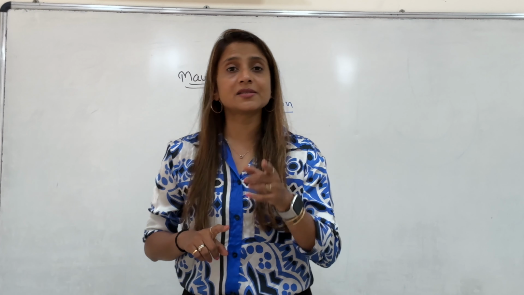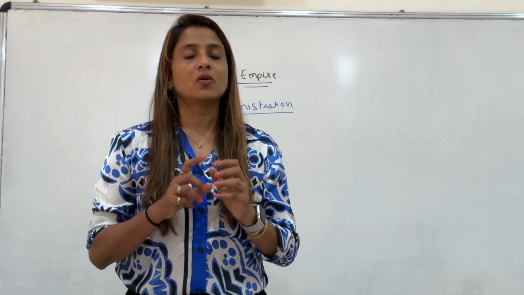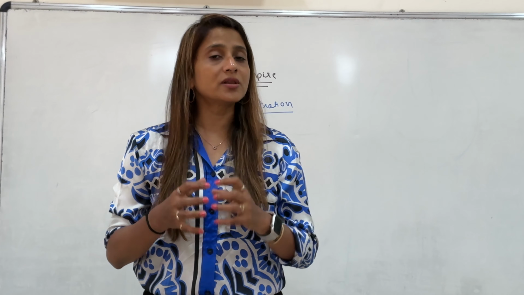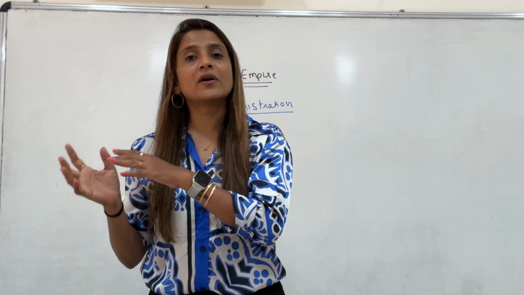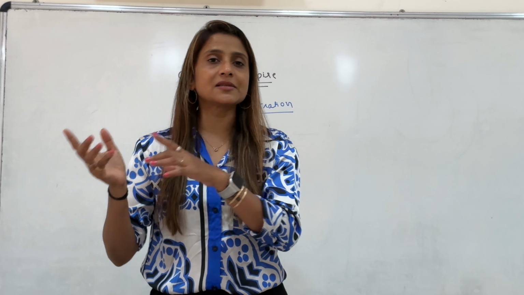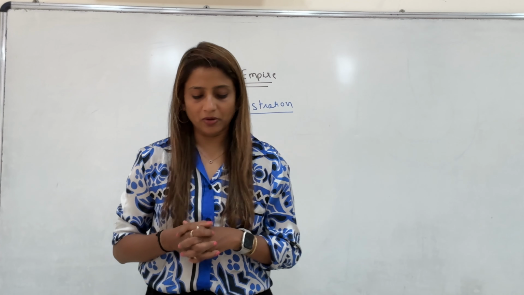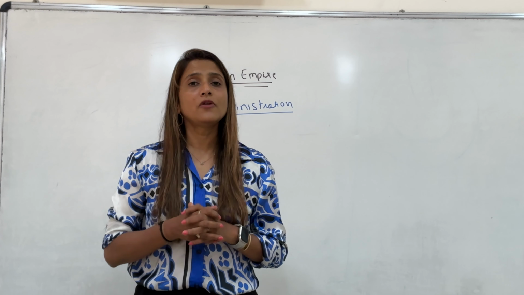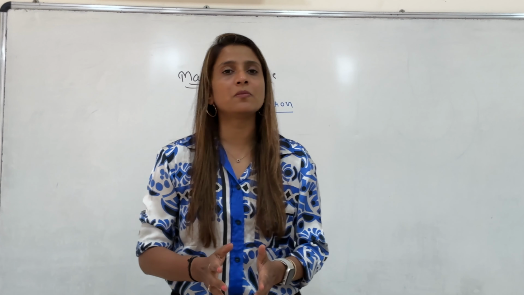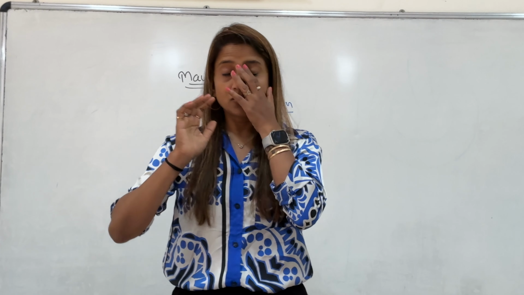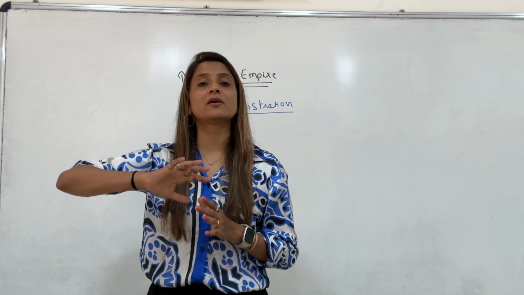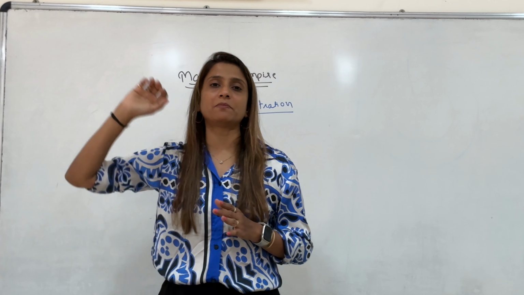When Seleucus Nicator and Chandragupta Maurya went to war, Chandragupta Maurya won. These 4 places were handed over by Seleucus Nicator to Chandragupta Maurya, and they stayed with the Mauryan Empire till the end of Ashoka's rule.